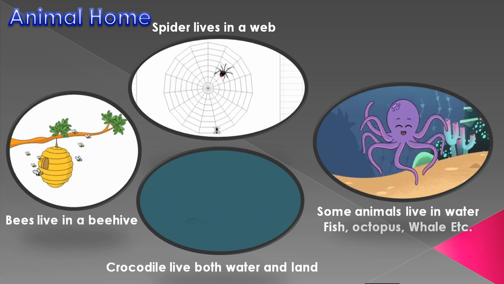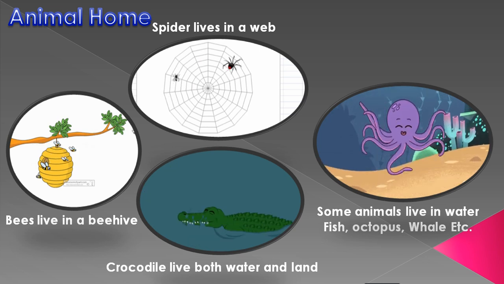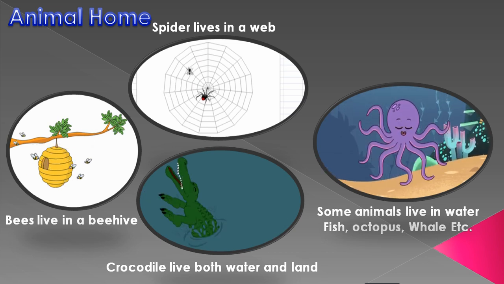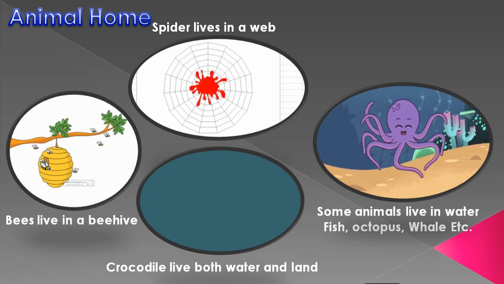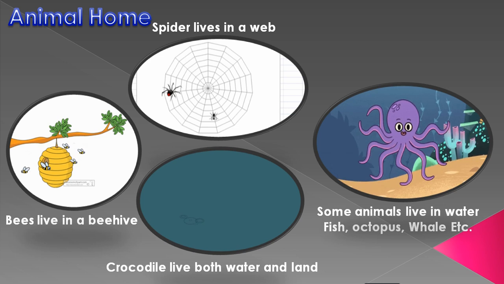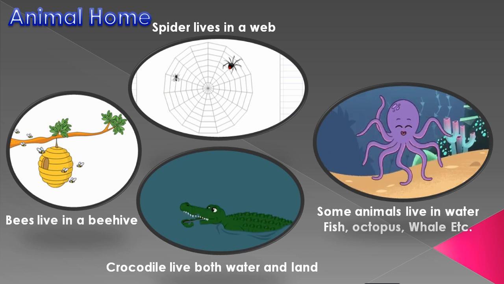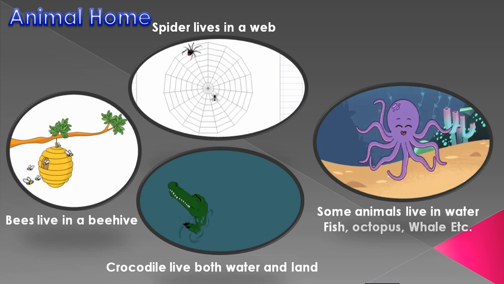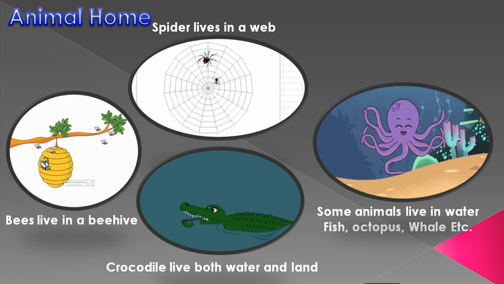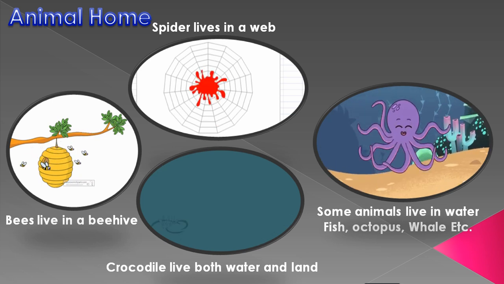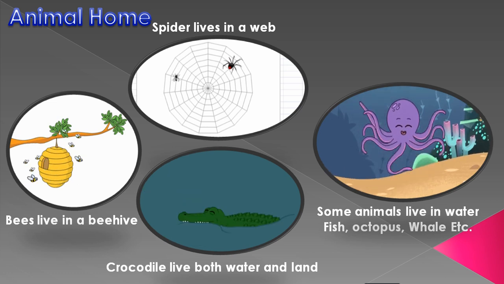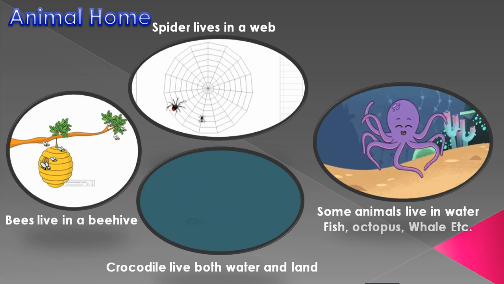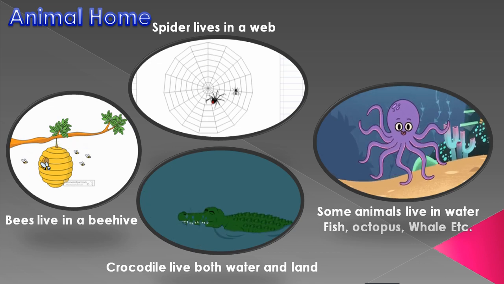Like we make a home for the dog, that is a kennel. Then we make a house for the fish, that is an aquarium. Then we make a cow shed where the cow is kept. So like that, some animals stay in human-made shelter. These are the three categories that I have put.